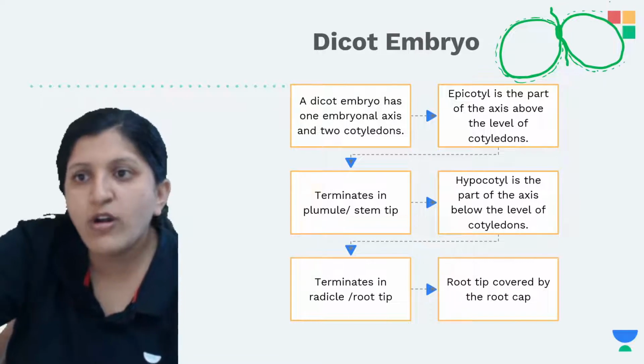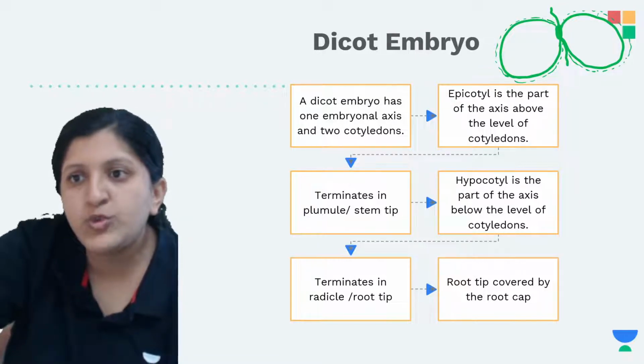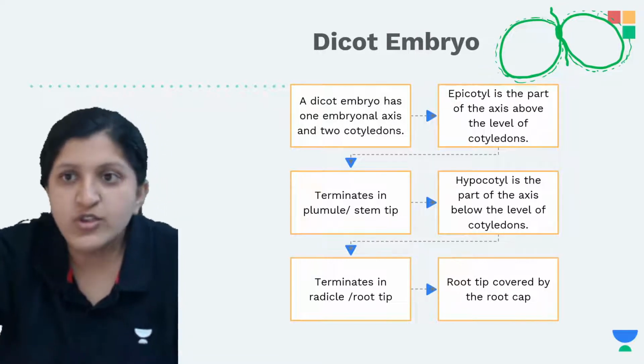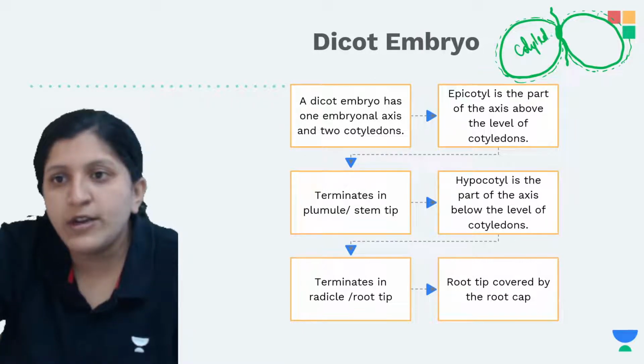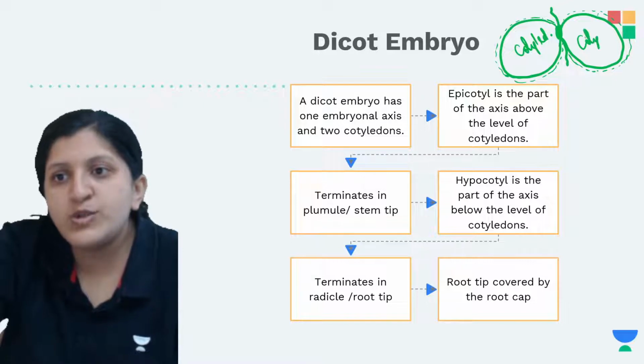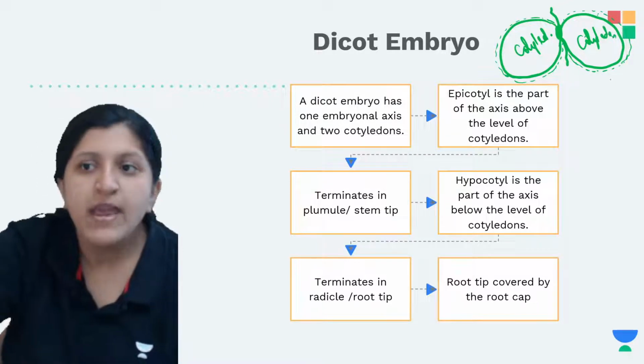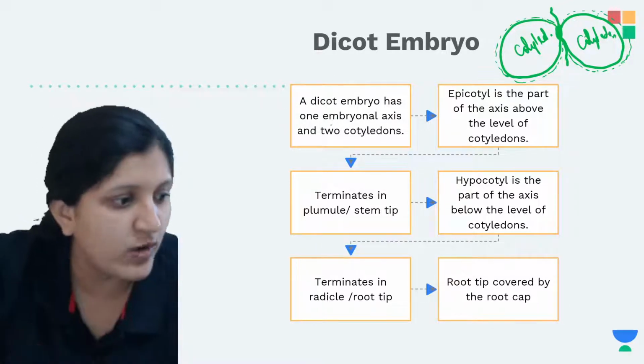Okay, so in a dicot seed you can find the two cotyledons there. So this is one cotyledon, and this is also a cotyledon. Based on that, it is a dicot embryo.